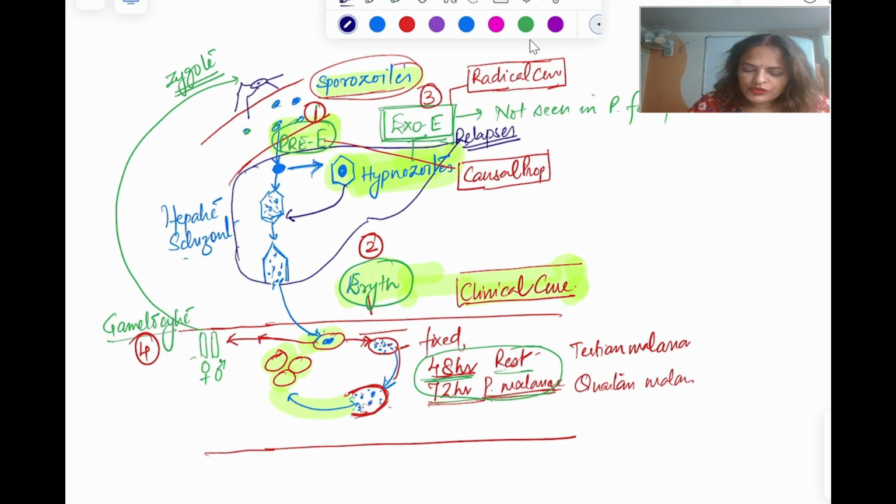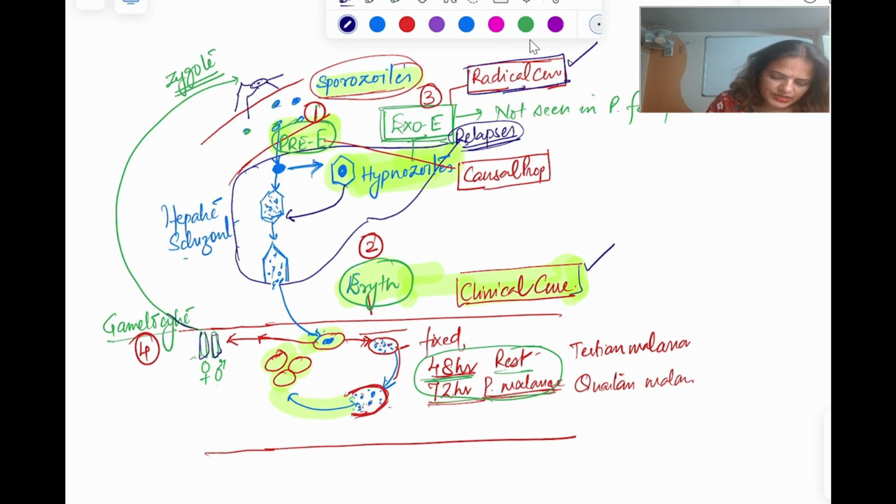So to cure the patient completely, so that the patient does not have any relapses, you have to cure the patient clinically as well as give the radical cure. Then another aim is to cut down the transmission, because the gametes, male and female, are also seen in the peripheral blood, which is taken up by the mosquito.